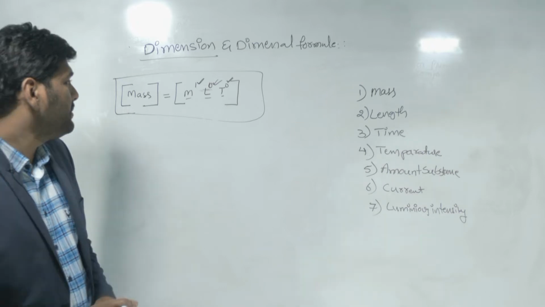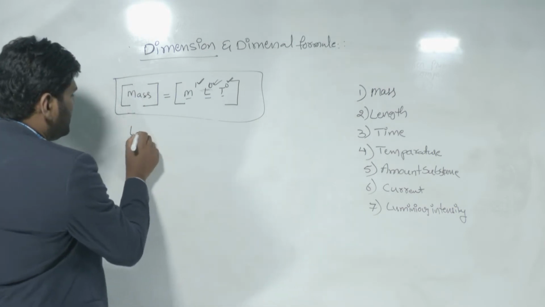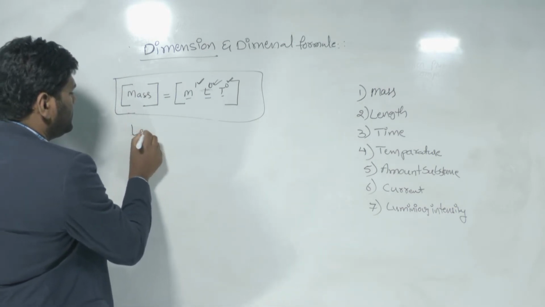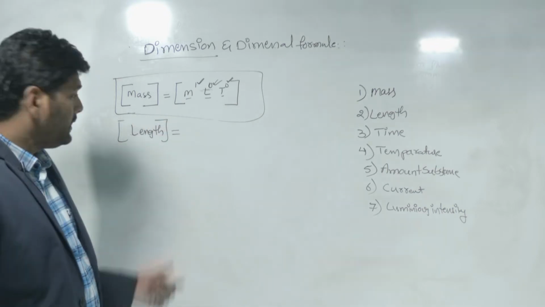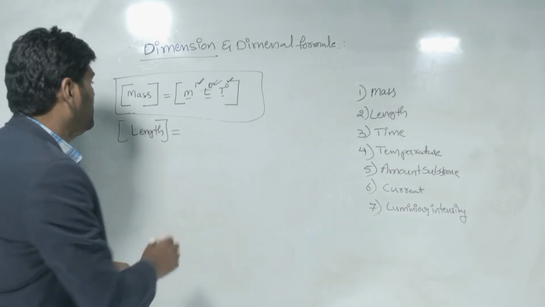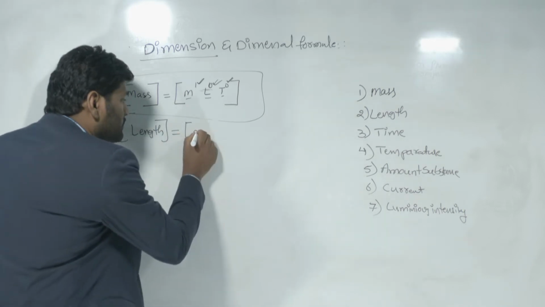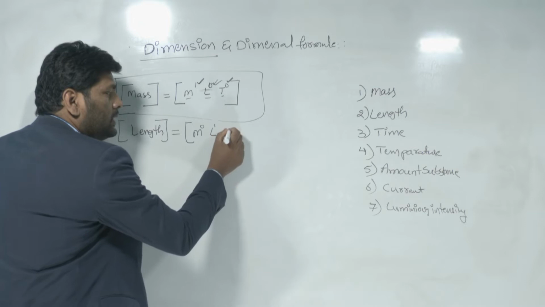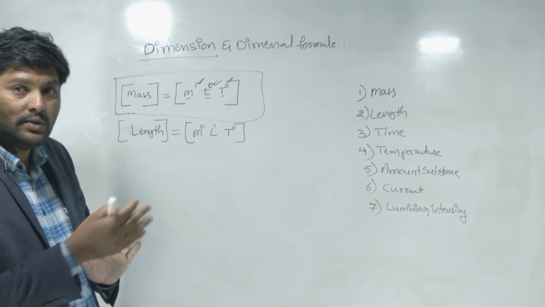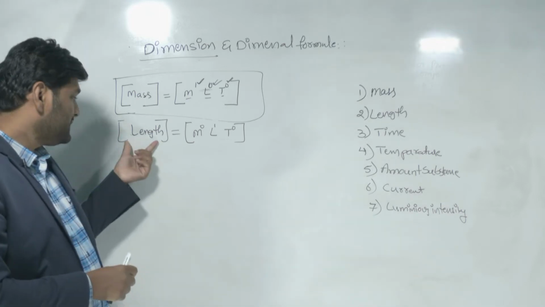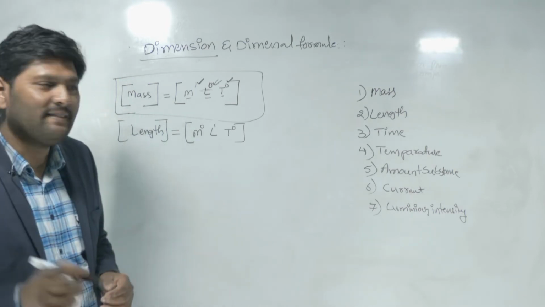Got it? Next, in a similar way, let me write for length. If I write for length, I am representing it in a square bracket. Then how can we represent the dimension formula here? M0 L1 T0. Now carefully observe: we are writing the dimension formula for length.